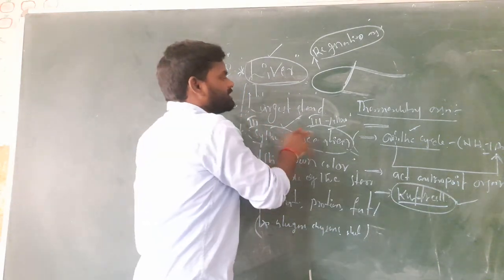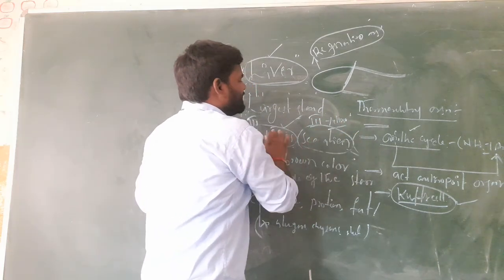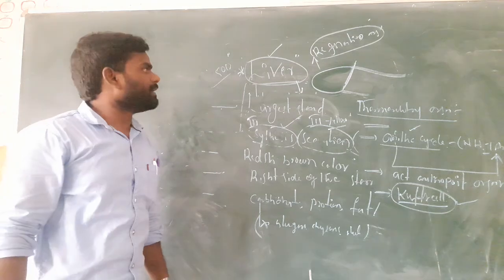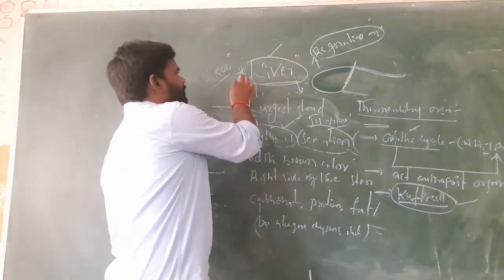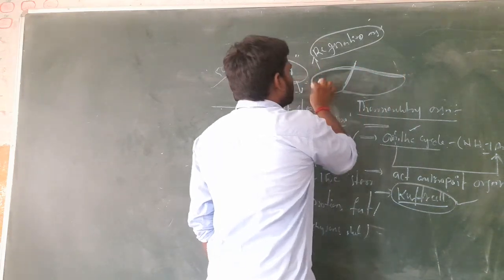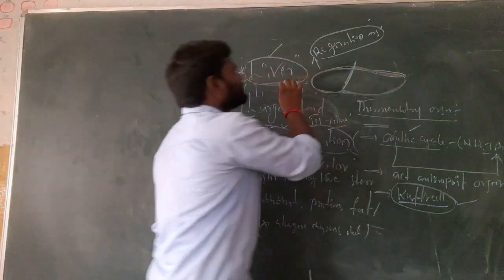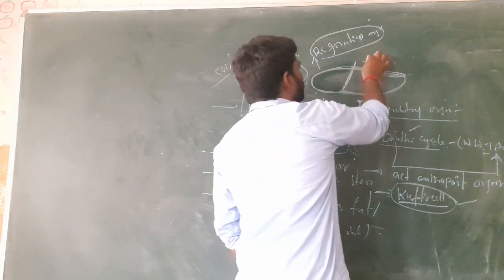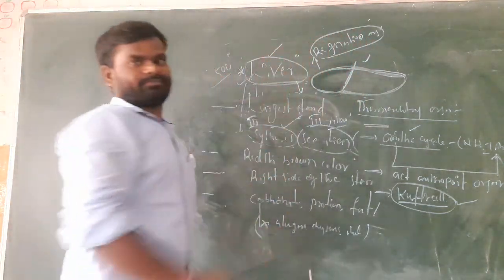Synthesis, secretion and storage. These three main roles are done by the liver. This is the work and function of the liver. The main point is that the liver is a regeneration organ. This is the function of the liver. Thank you.